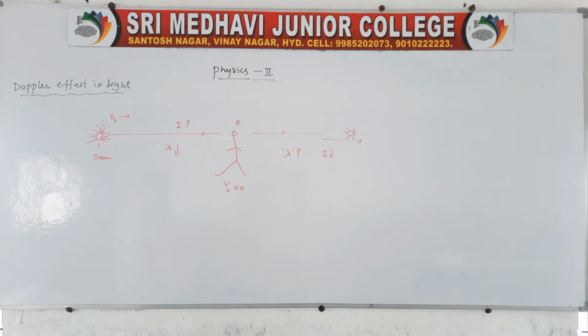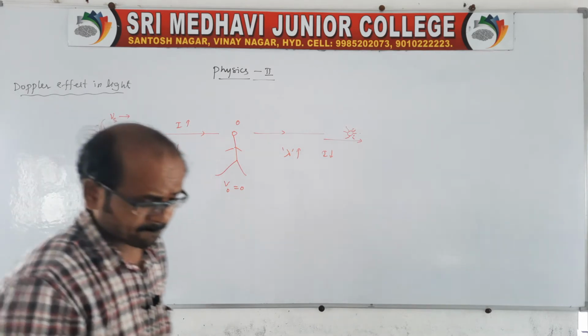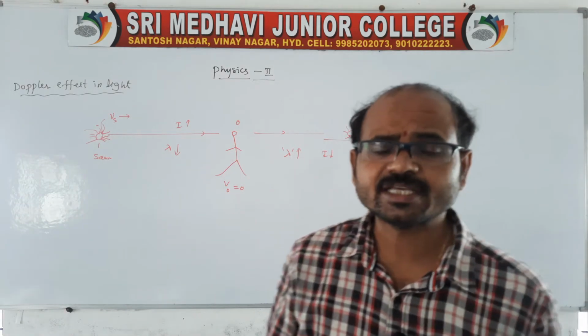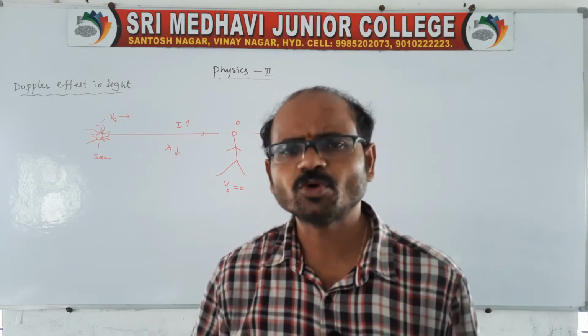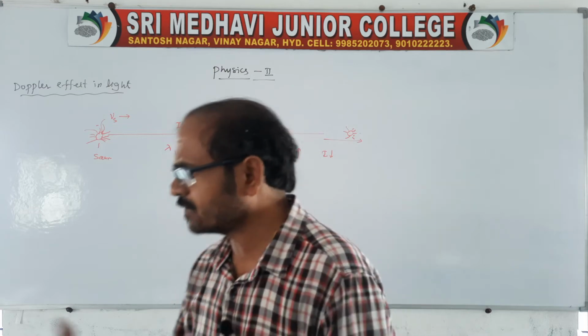In this Doppler effect, we have two types of Doppler shift. One we can call blue shift, and one more we can call red shift. Sir, what is blue and what is red?